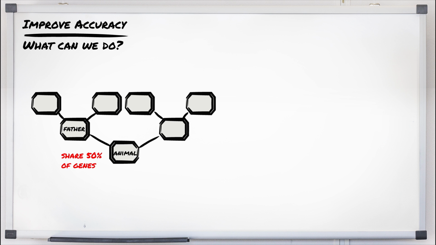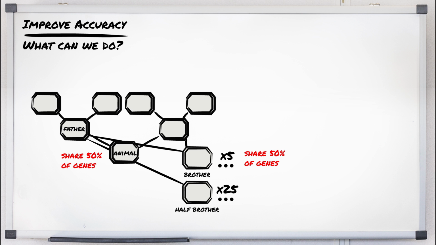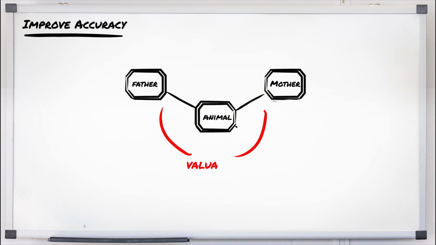If, in addition, we would also know the body weights of 5 brothers of the ram, it would add even more, because the ram and his brothers also share 50% of their genetic information, and body weights of 25 half-brothers again would add, even though the genetic relationship between the ram and his half-brothers is not as strong as with his full brothers, or his father. In other words, not all information is equally valuable. The closer the genetic relationship, the more valuable the information for estimating the breeding value of an animal.